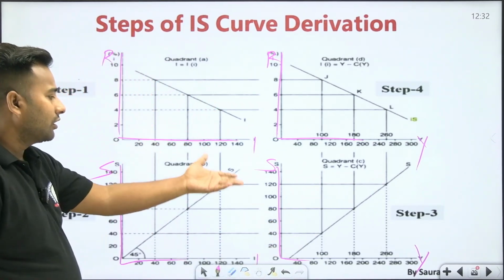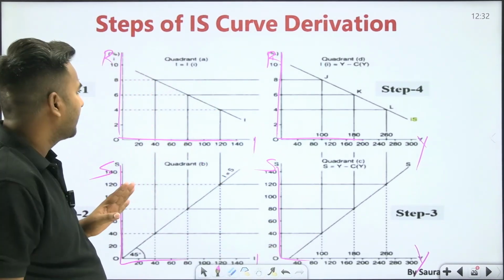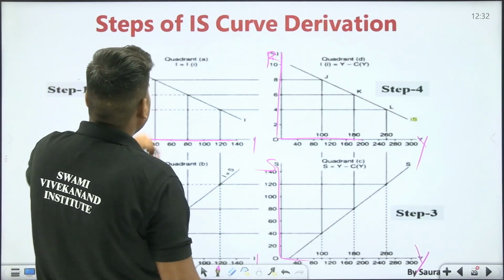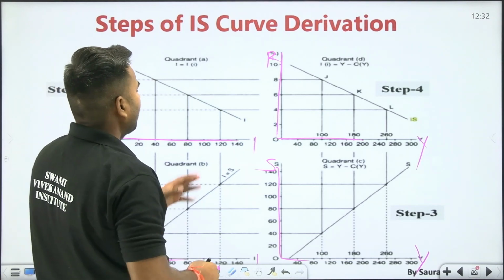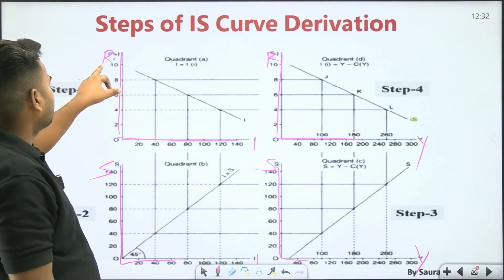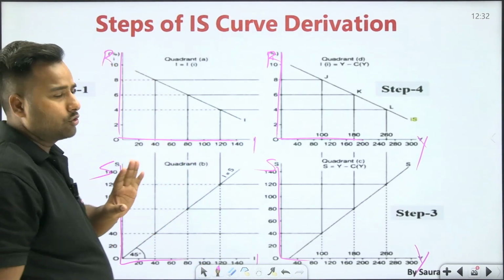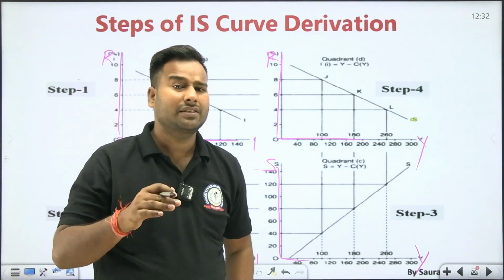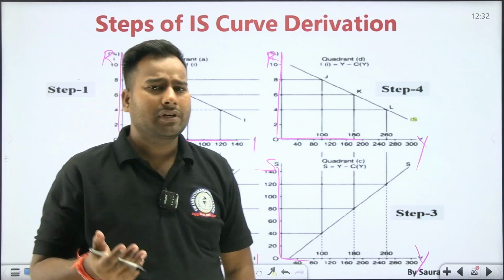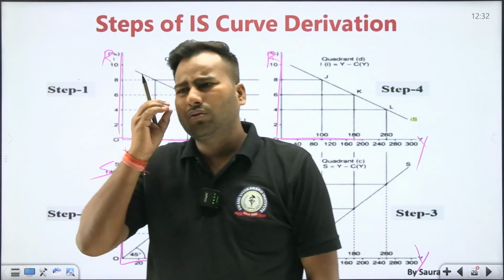So see, all the 4 graphs are now okay. Now how will you derive this? The rate of interest curve is negatively sloped by your common sense. See, this is rate of interest and this is investment. In the previous lecture I have told you that investment is negatively related to rate of interest, and if you do not know that, you can work it out by common sense.